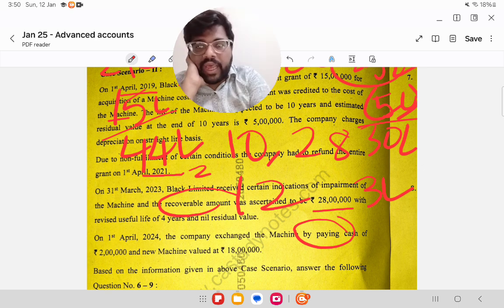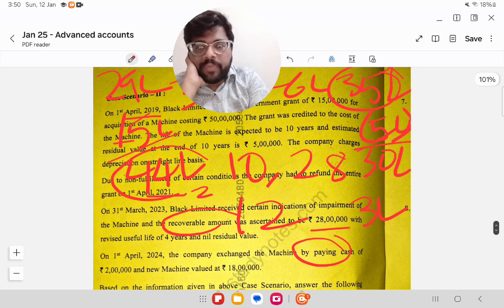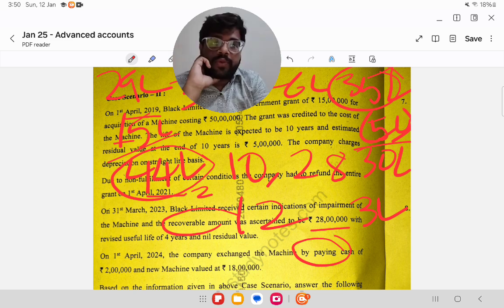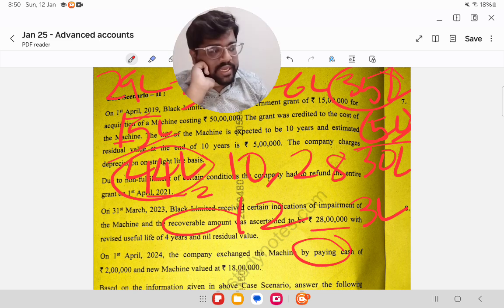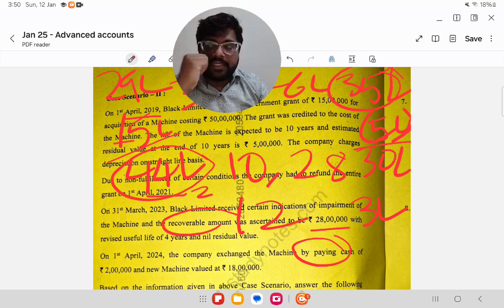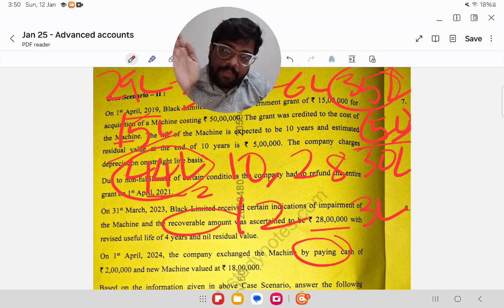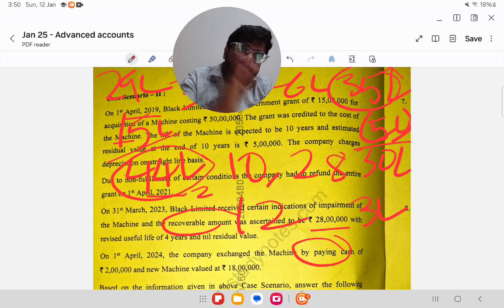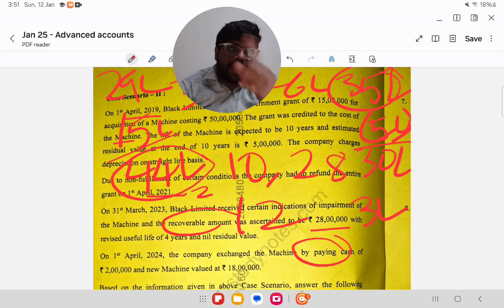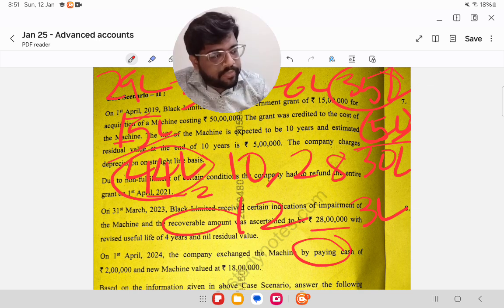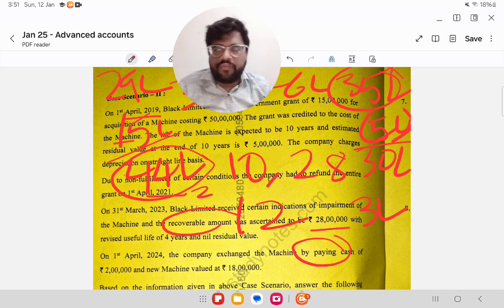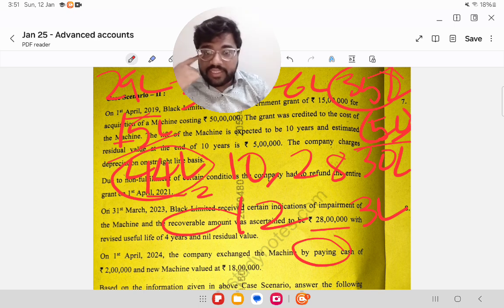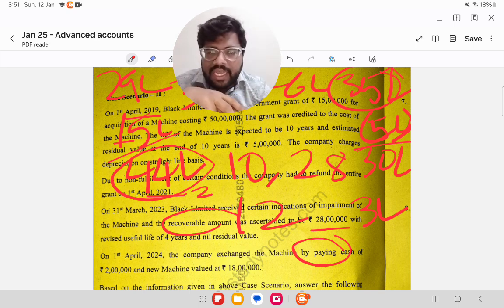After this refund, the book value would have become 44 lakhs, but the residual value is 5 lakhs. So 44 minus 5 will give you 39 lakhs. This 39 lakhs is going to be depreciated over the remaining useful life. Out of 10 years, 2 have already elapsed, so 8 years. 39 divided by 8 gives you 4,87,500, which you should charge as depreciation per year.